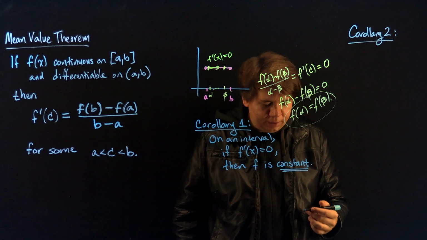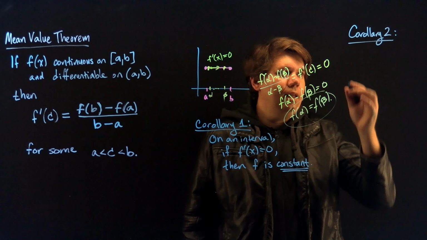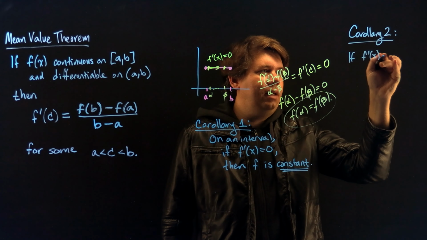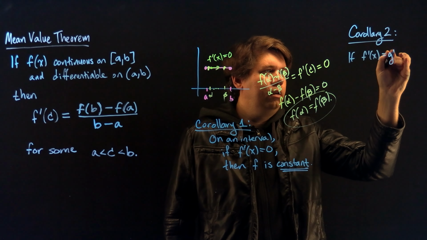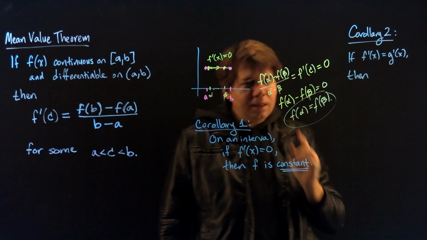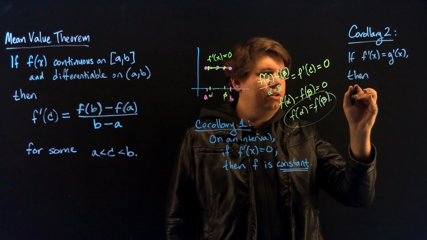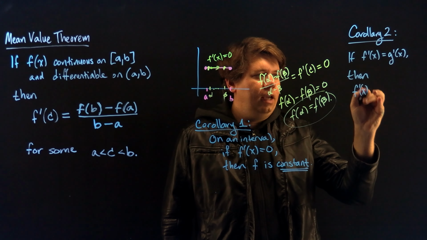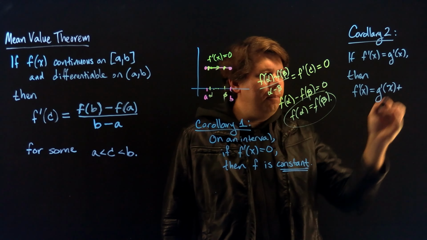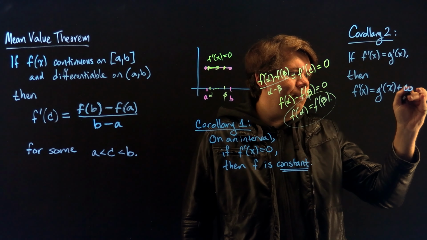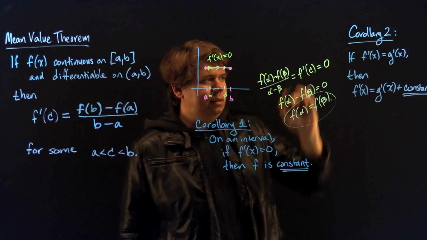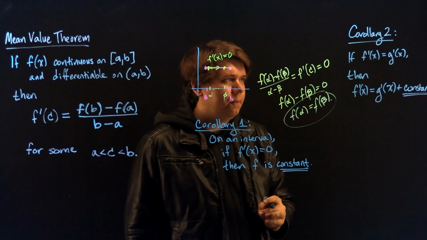I'll call it, again, corollary for consequence. And that's if two functions have the same derivative, then, well, it's not that the functions are the same, it's that the functions are almost the same. F prime of x is equal to g prime of x up to, that could be offset by some constant, like a +2 or +3 or +17 or whatever your constant is.